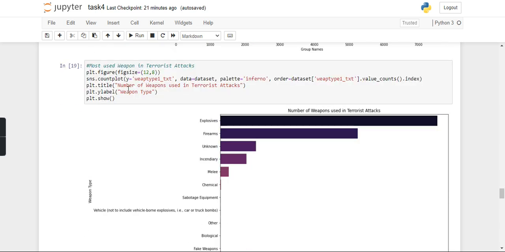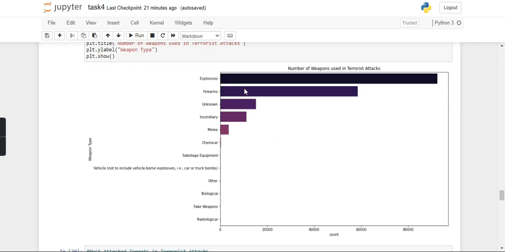Moving on, we get that the most used weapon in terrorist attacks worldwide, according to the time period mentioned in the data set, are explosives, and second most used are firearms. The other weapons are not used that much, or are rarely used.